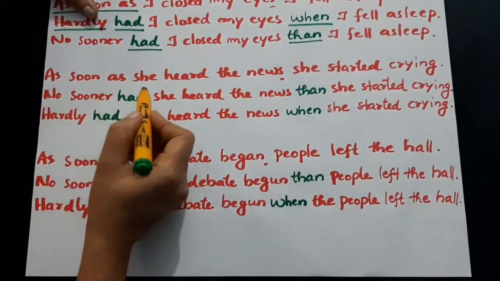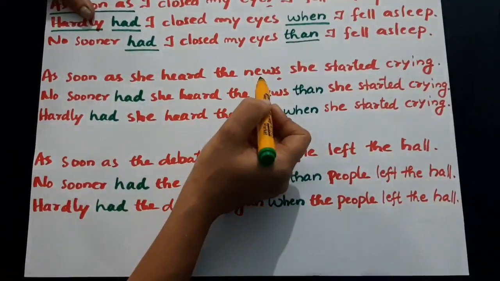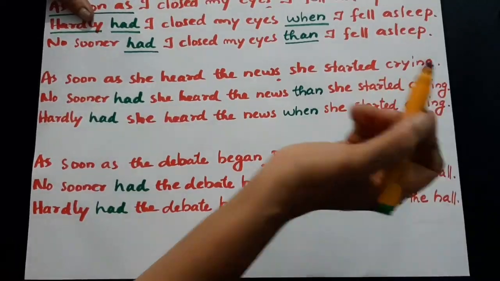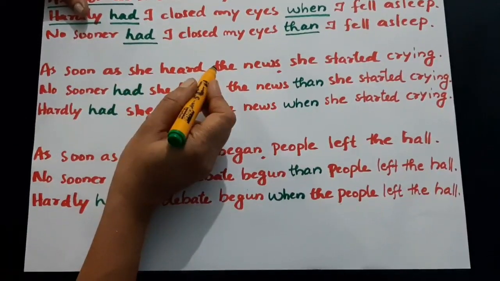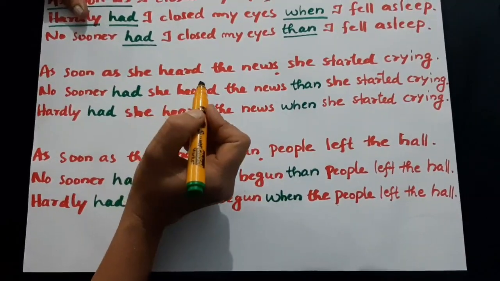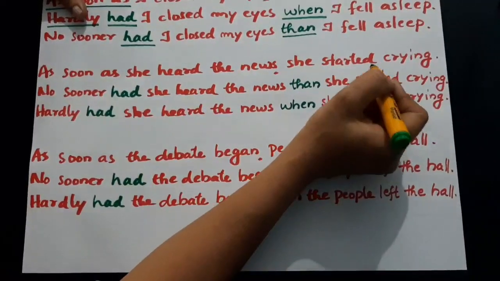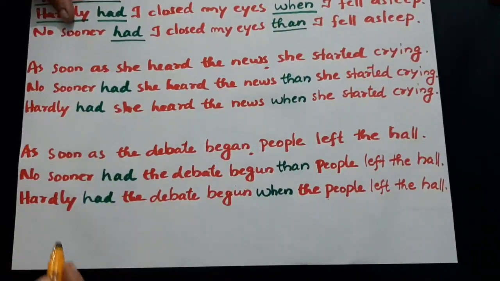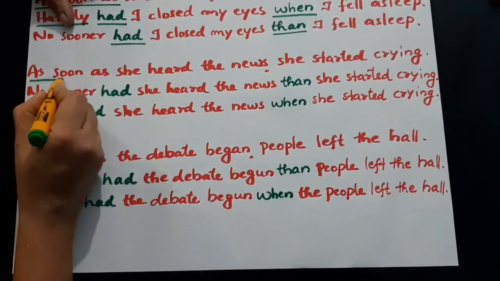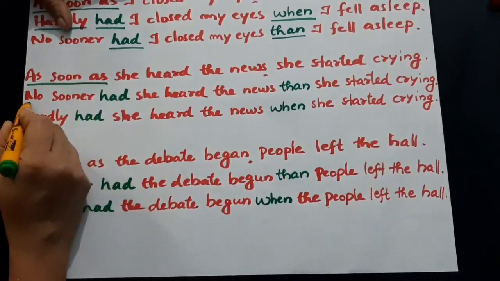As soon as she heard the news, she started crying. See, two past actions are there. She heard the news, and the next moment itself, she started crying. So we can replace as soon as with no sooner here.